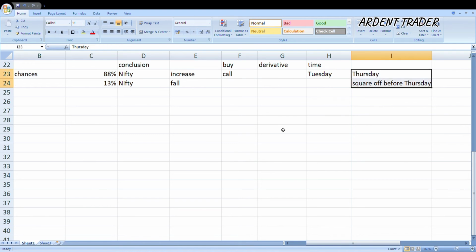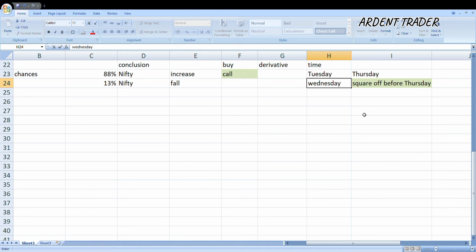So the conclusion is to buy a call option and square off before Thursday. That means we have 2 days, Tuesday and Wednesday. Within Tuesday and Wednesday, we need to square off, whether it's a profit or a loss.